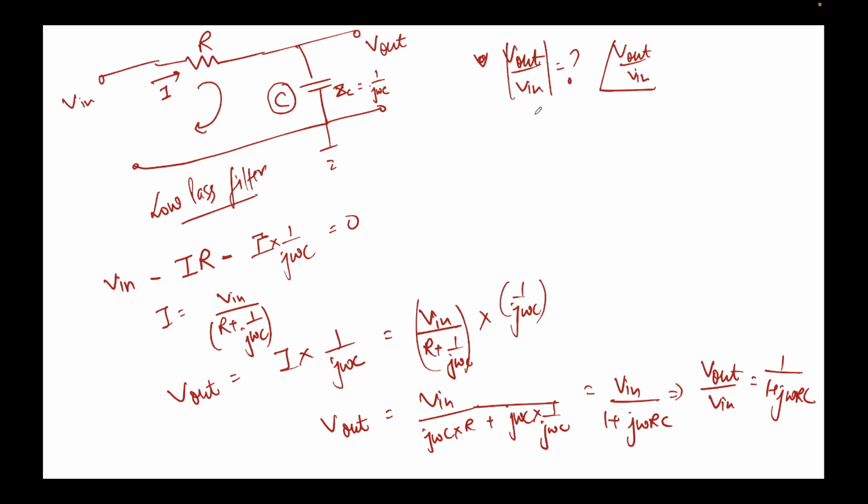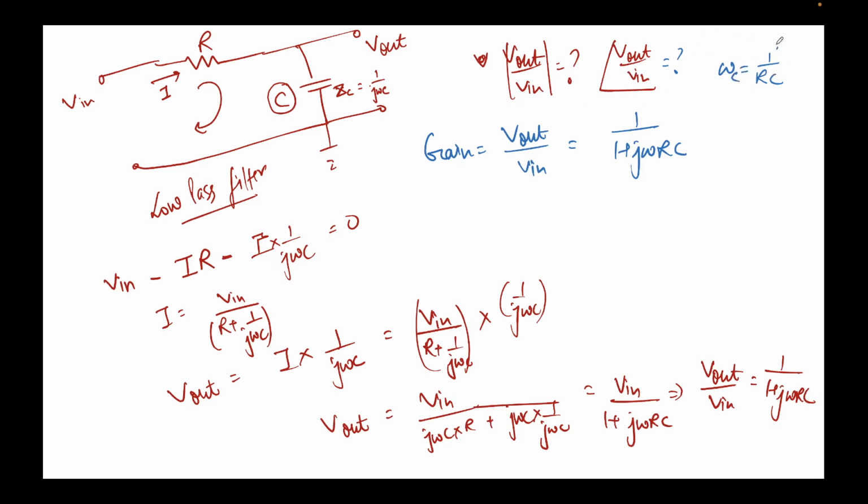I'll write it here again, using a different pen. So I can say V out over V in, this is the voltage gain, is equal to 1 upon 1 plus j omega RC. Now we were required to find out the magnitude and the phase of this number, and omega was given as 1 by RC. We were required to find the magnitude of gain and the phase of gain at a frequency equal to 1 by RC.